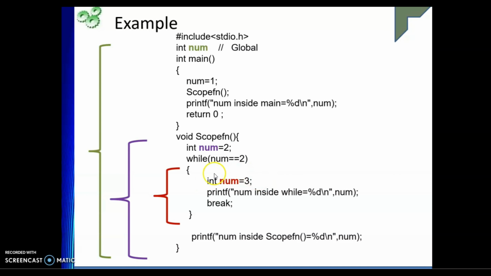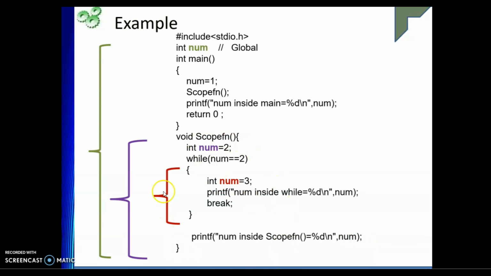So whose value will come? If a conflict has come, always go with the value defined in the block itself. So now it is 3. Then once it comes out of the block, this 3 will no longer exist, and num will be equal to 2.